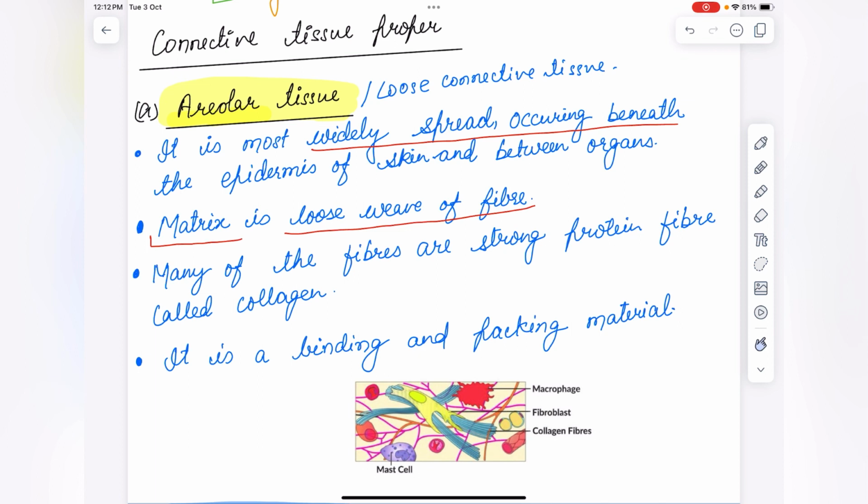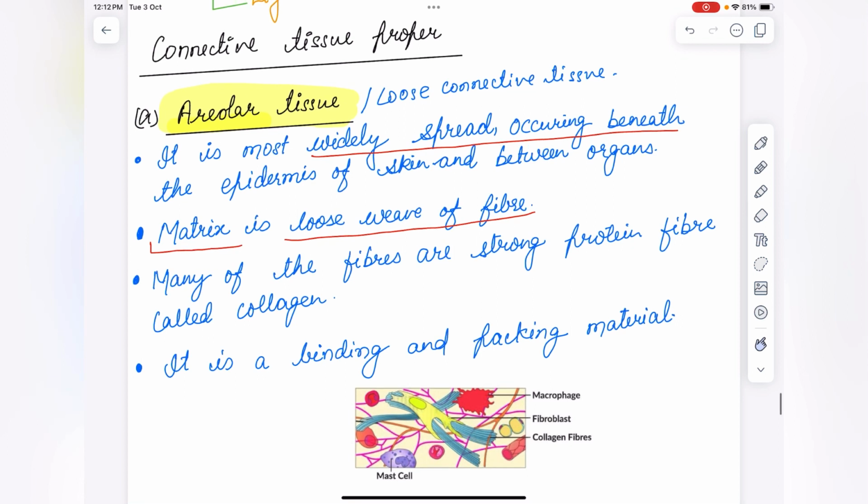It is a binding and packing material. I told you, connective tissue, what does it do? It helps in binding. It is binding the tissues and packing material. Why is it called a packing material? Because many organs are delicate, so to provide protection to the organ, it acts as a packing material.